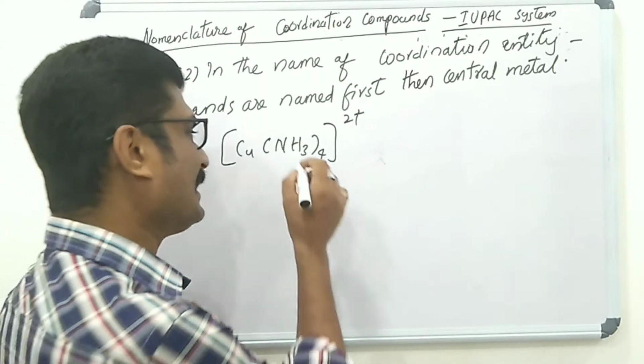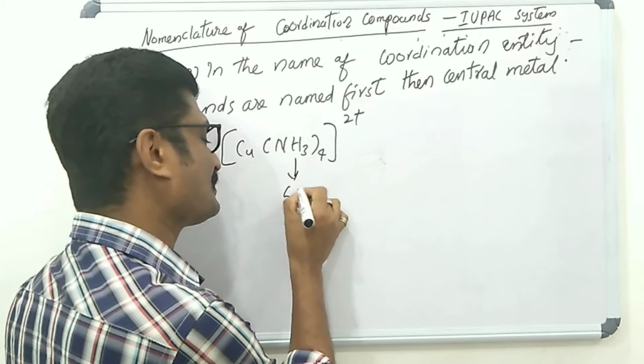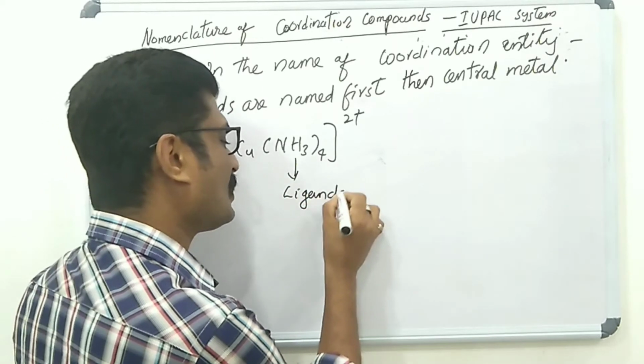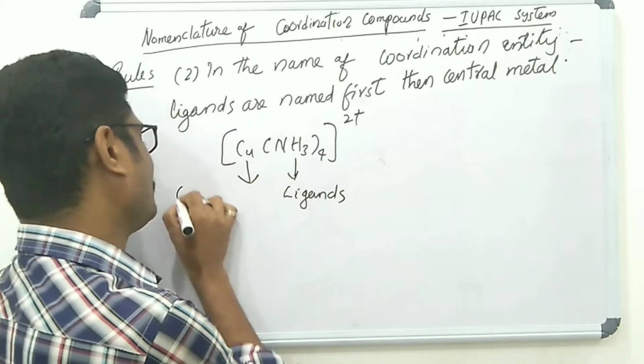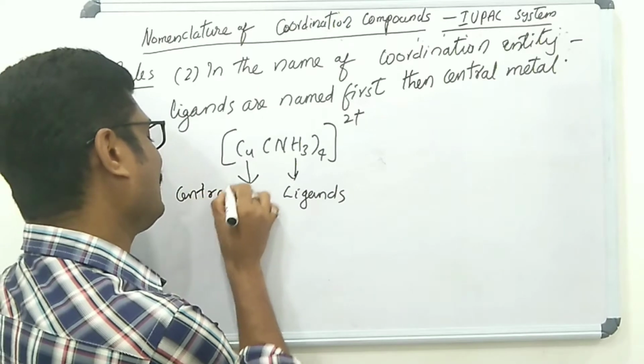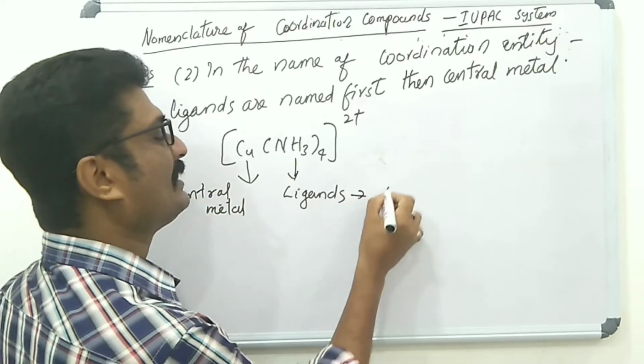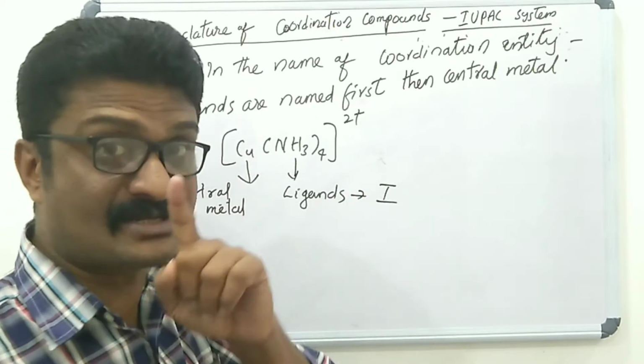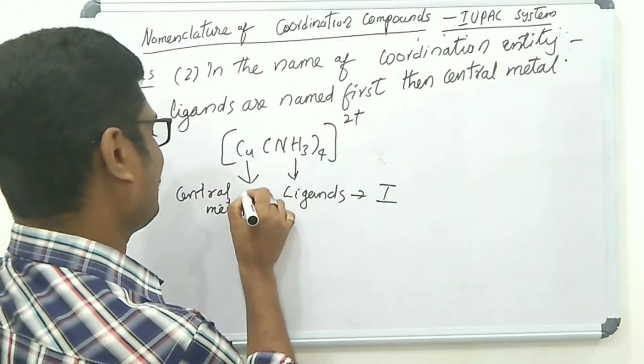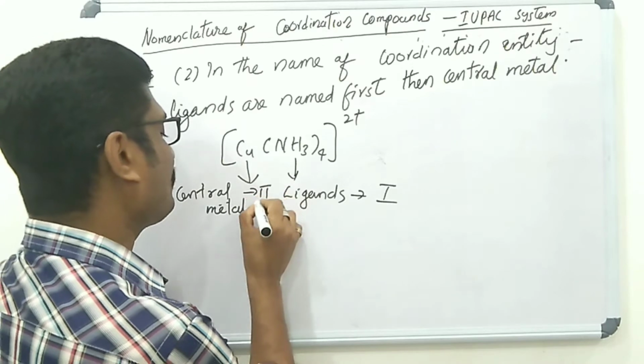Here NH3 acts as the ligand, and Cu is the central metal. These ligands are named first, then the central metal.